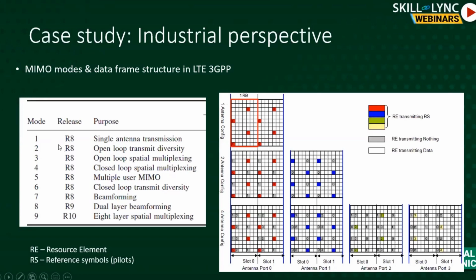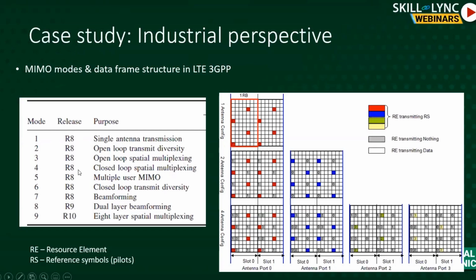And LTE operates in different modes. It can do a classical single antenna transmission, like the SISO system that we discussed in the beginning. It can also do a diversity type of transmission, which is basically sending the same data over all the antennas. It can also do multiplexing, which means it can send different data and create more capacity. There are several varieties of this. It can also do beamforming. It can switch to that mode.